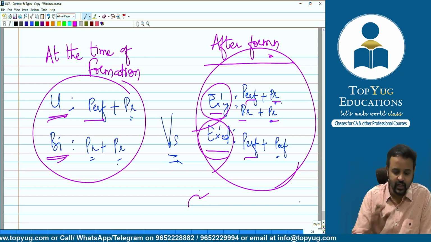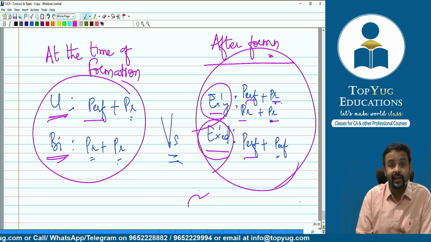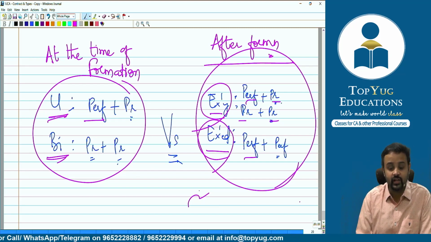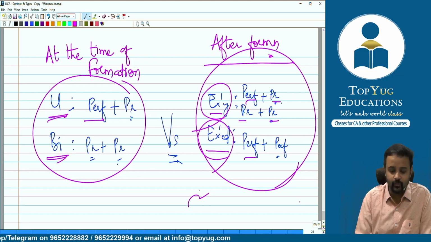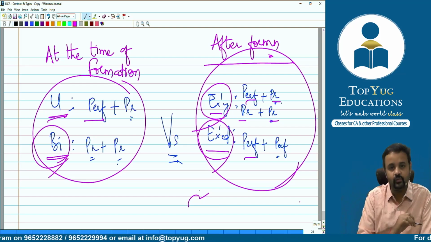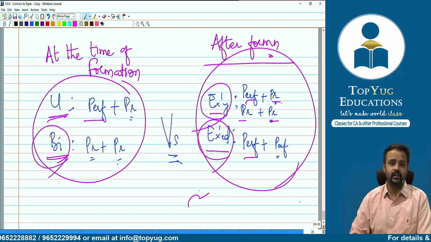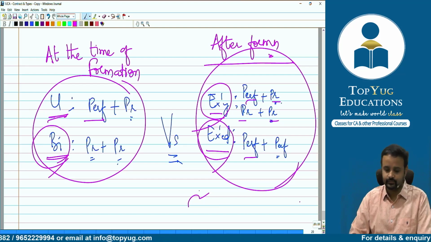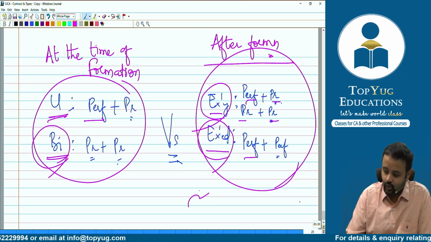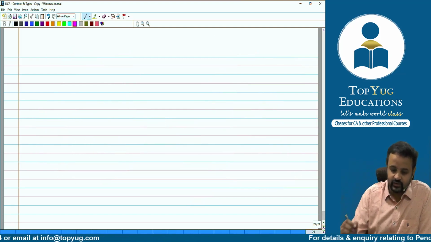Understand? And when it comes to bilateral contract, what will you say? At the time of formation of contract, when both the parties are yet to perform, then it is called as bilateral contract. Followed, guys? Great. Okay, so we have understood this as well.